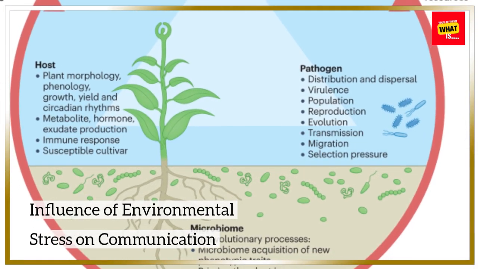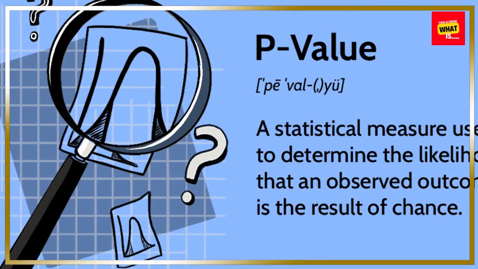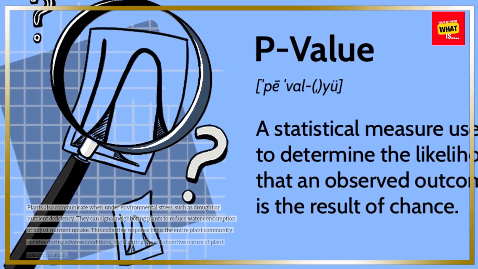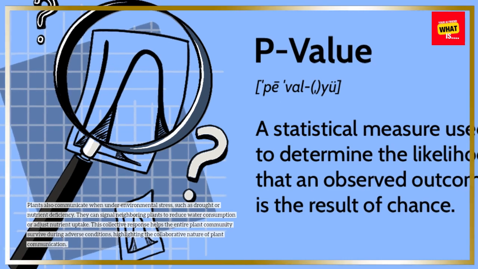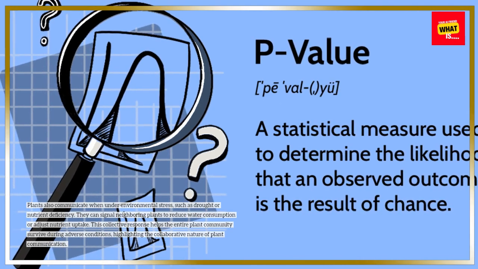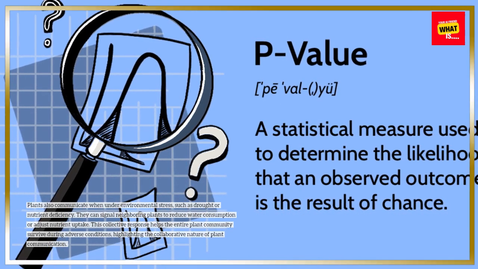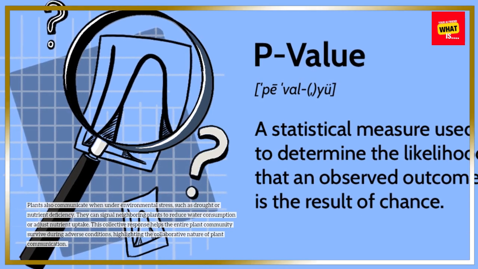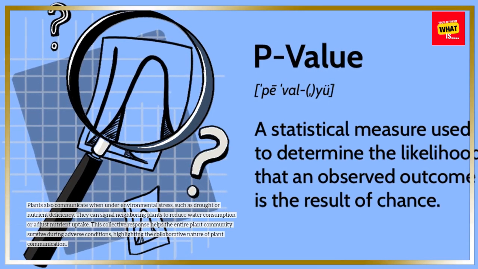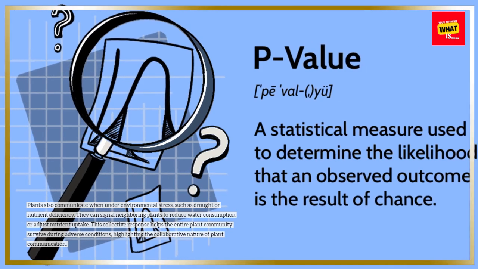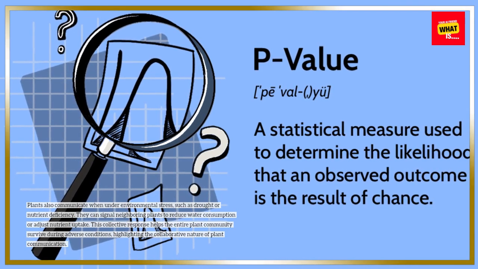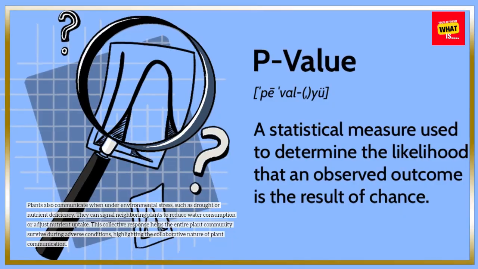Influence of environmental stress on communication. Plants also communicate when under environmental stress, such as drought or nutrient deficiency. They can signal neighboring plants to reduce water consumption or adjust nutrient uptake. This collective response helps the entire plant community survive during adverse conditions, highlighting the collaborative nature of plant communication.